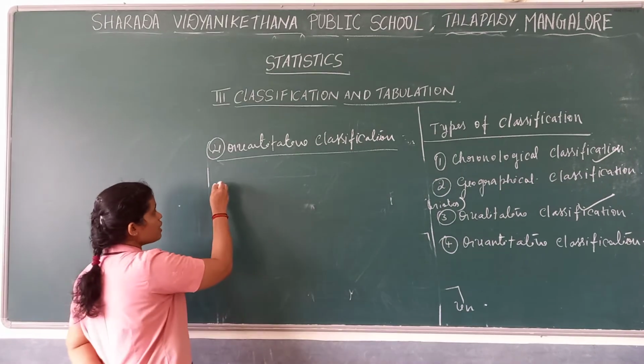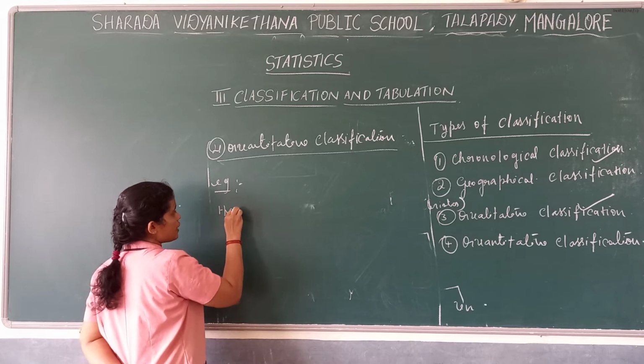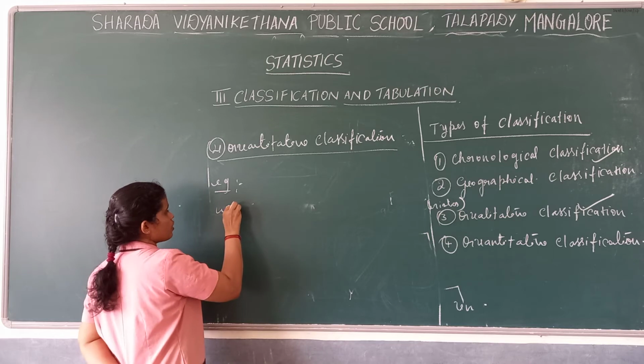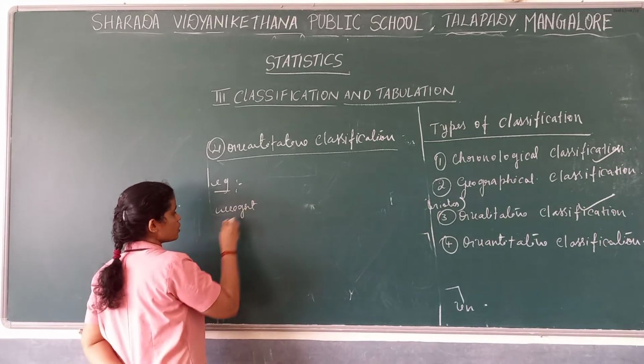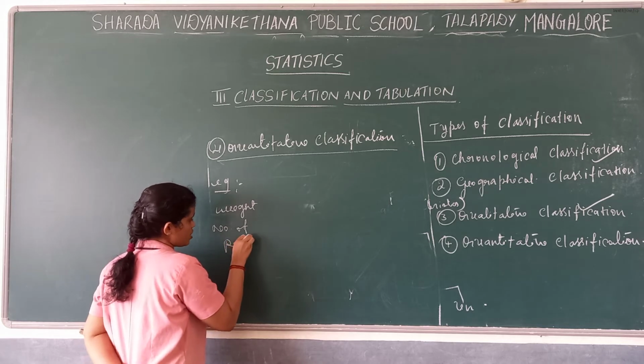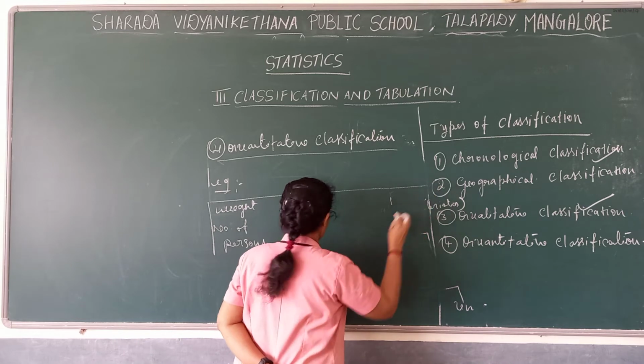For example, take weight and number of persons.